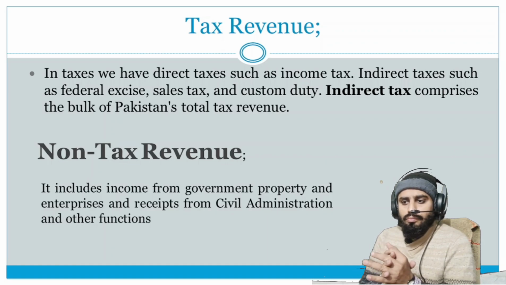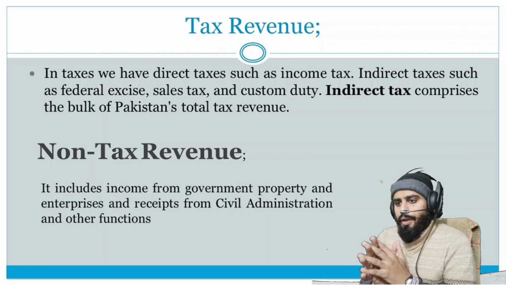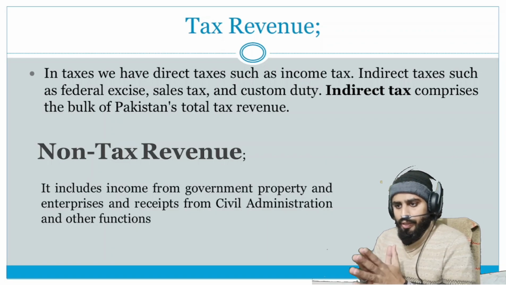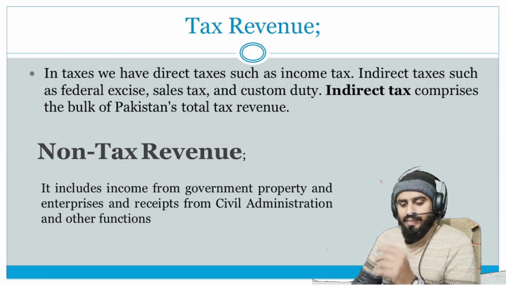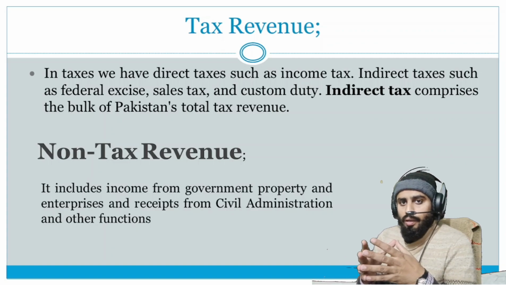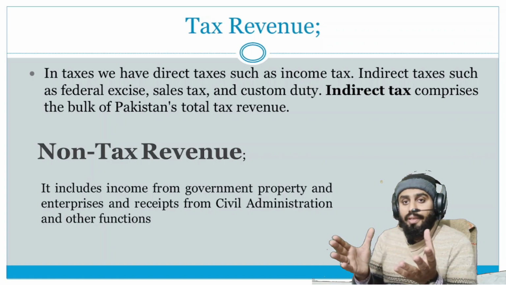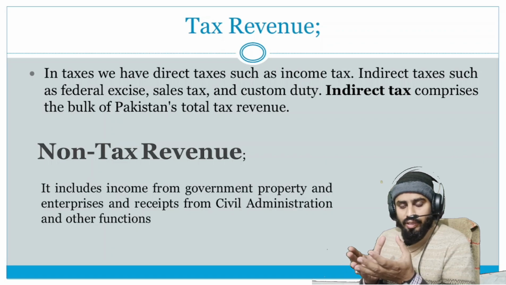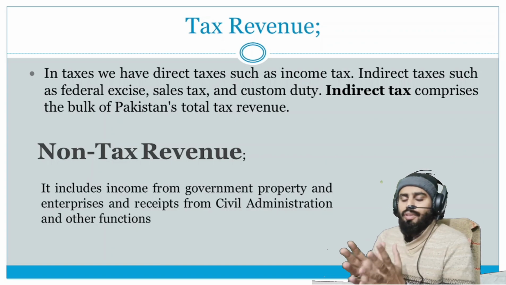Non-tax revenue includes income from government property, enterprises, and receipts from civil administration and other functions. Okay, these are the non-tax revenue. Against this revenue the government provides some facilities, and when the government provides some facilities, obviously they charge for this facility, but not for profit-making purposes, only for the cost of service.